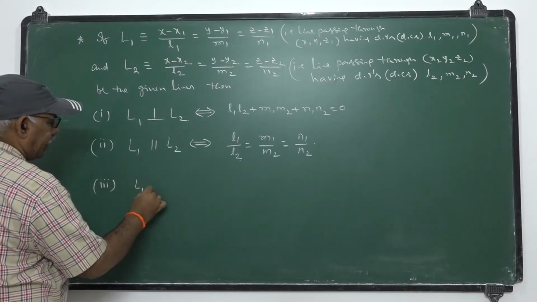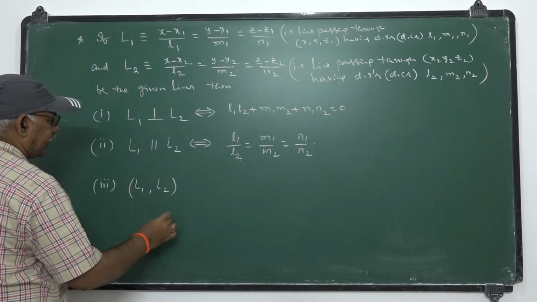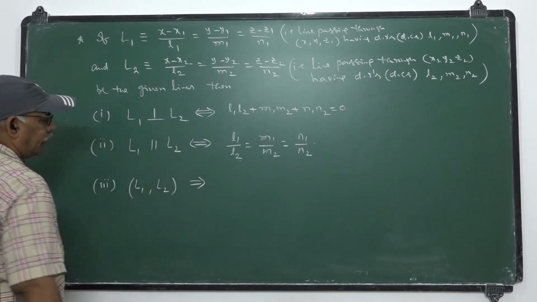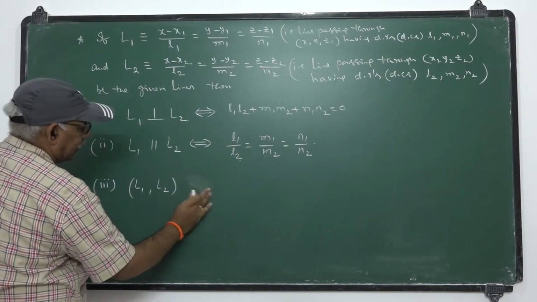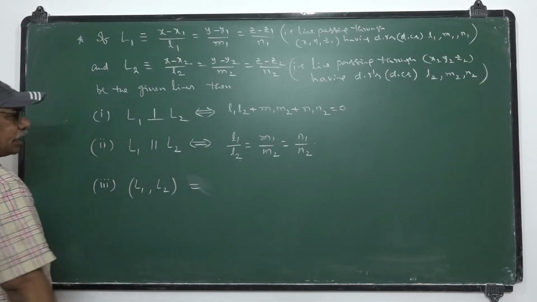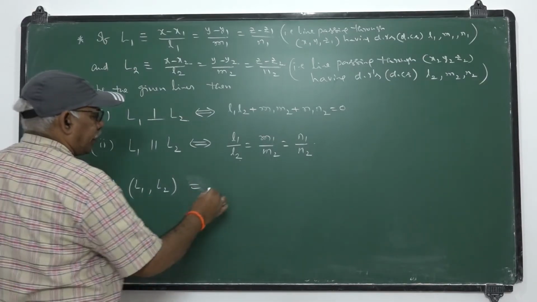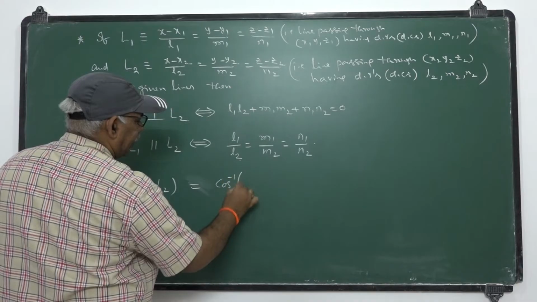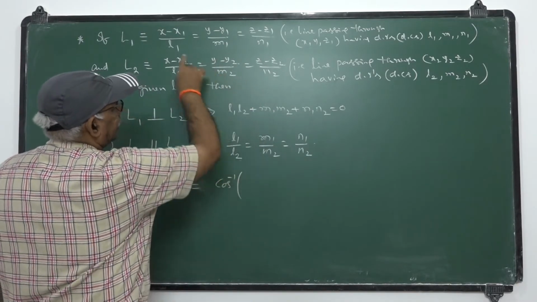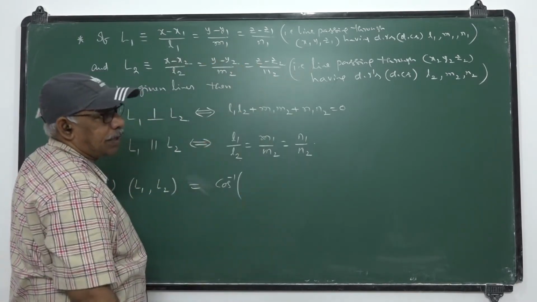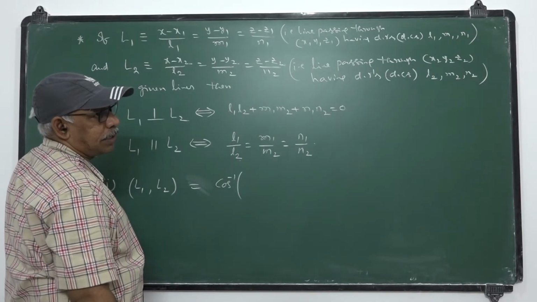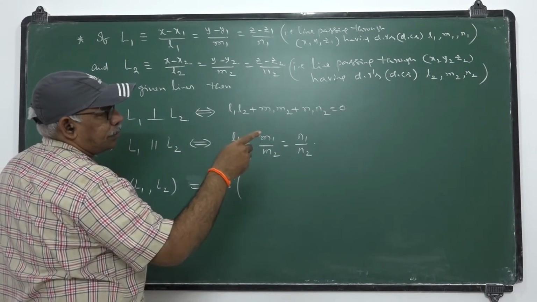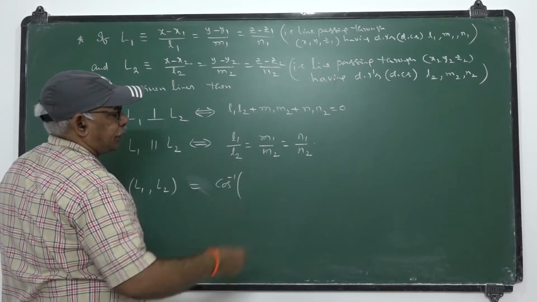The angle between L1 and L2, this is also important. The angle between L1 and L2 is given by the angle between the vectors parallel to the lines. The vectors parallel to the lines are l1 i plus m1 j plus n1 k and l2 i plus m2 j plus n2 k.